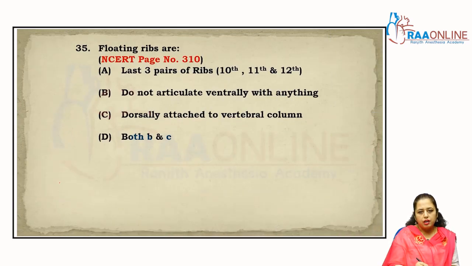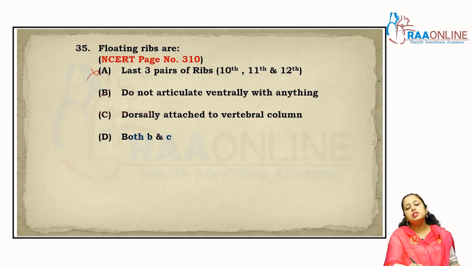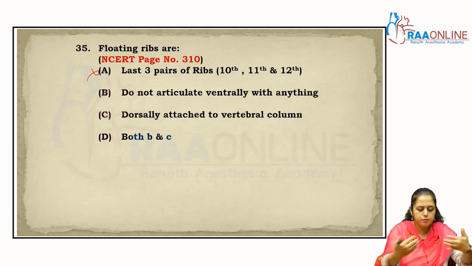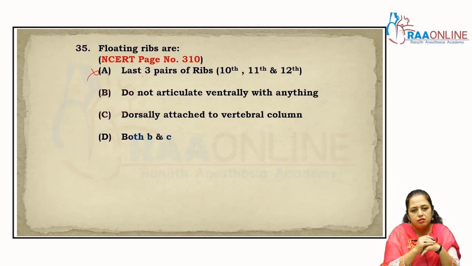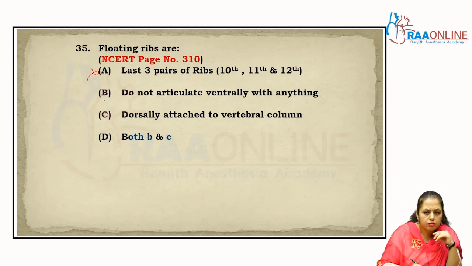Floating ribs are the last 3 pairs of ribs? No, they are just the 11th and 12th ribs. Why are they called floating? Because they are attached from the posterior surface, but anteriorly they float in the air without any support, so they do not articulate ventrally with anything. Right? That's why they are called the floating ribs.